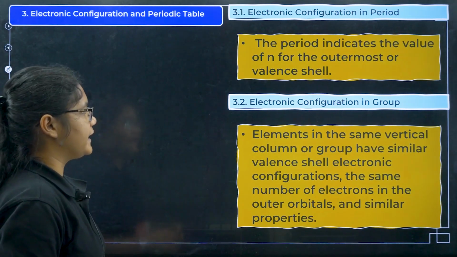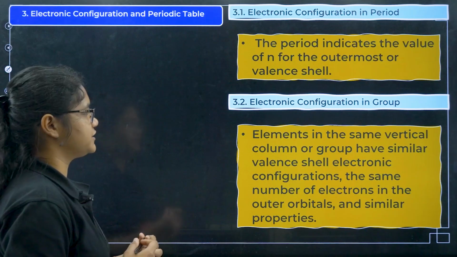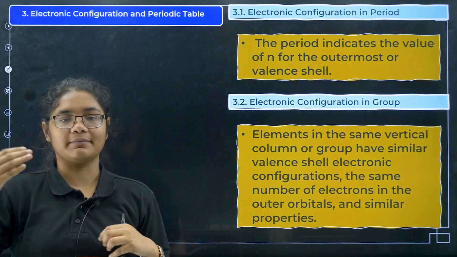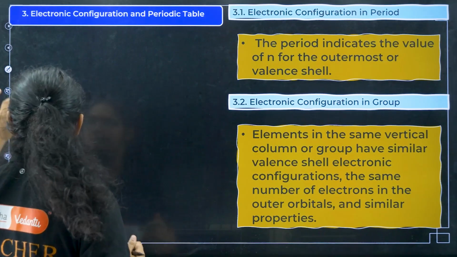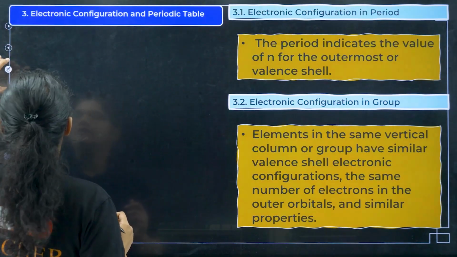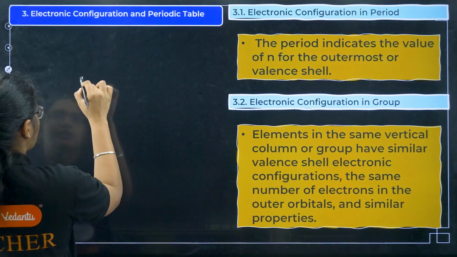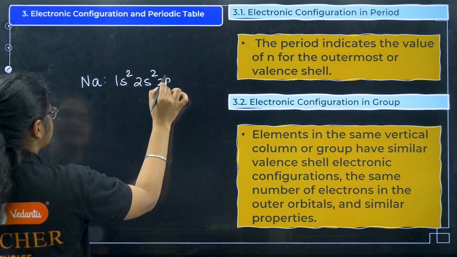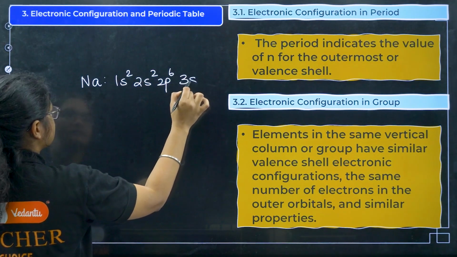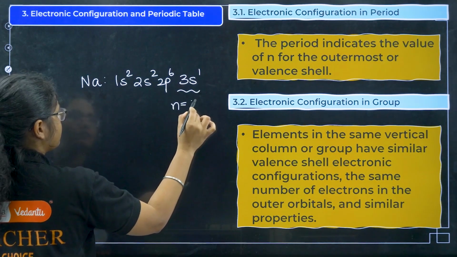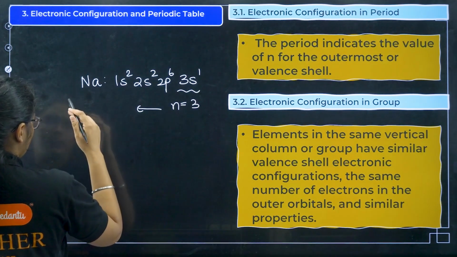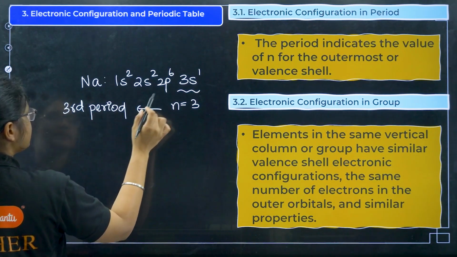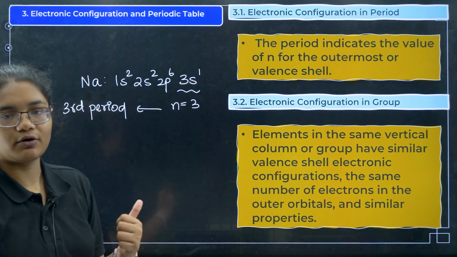So the period indicates the value of n for the outermost shell or the valence shell. So which period is the element in? That you can easily say by looking at the valence shell of the electron. For example, if I have an element sodium, what is the electronic configuration of sodium? 1s2, 2s2, 2p6, 3s1. So if I see the valence shell n is equal to 3, that means it belongs to the third period. Okay, so by seeing the valence shell you can easily predict the period of the element.